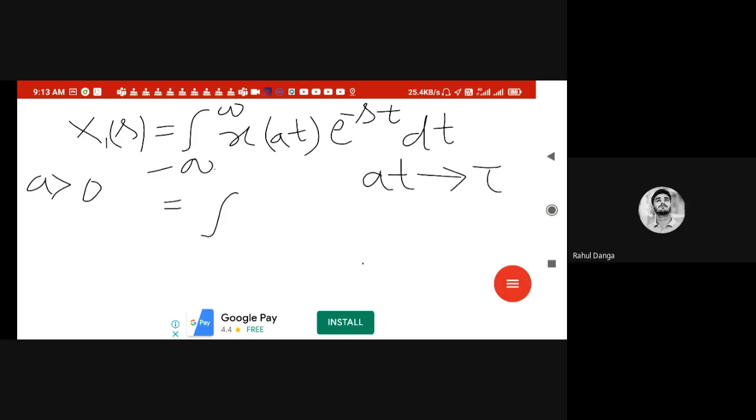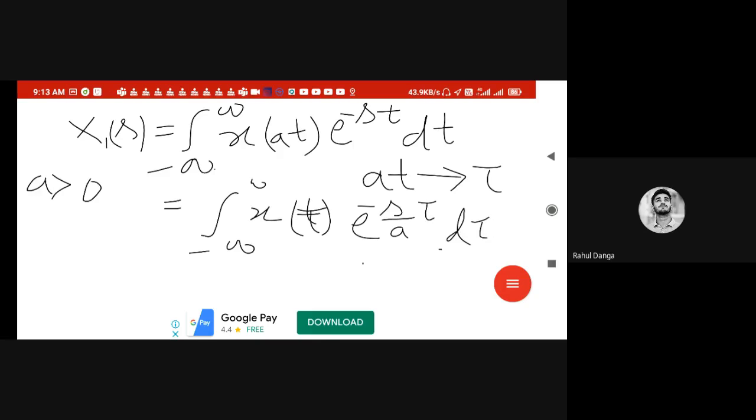There will be two cases, if a is positive and if a is negative. If a is positive, then it will be the integral from minus infinity to infinity of x of tau e to the power minus s over a into tau, d tau over a.